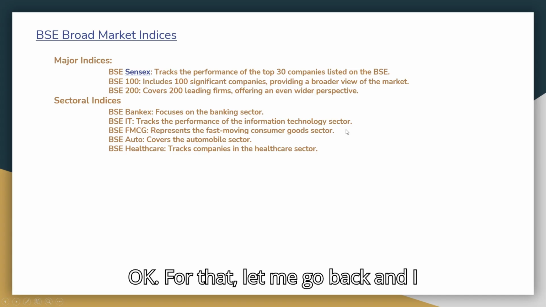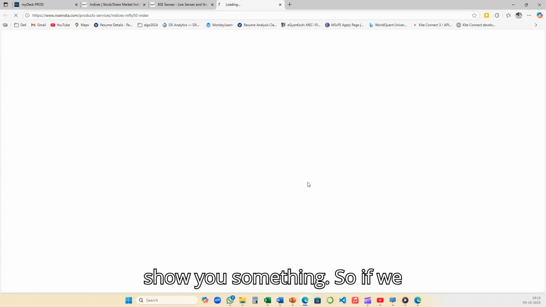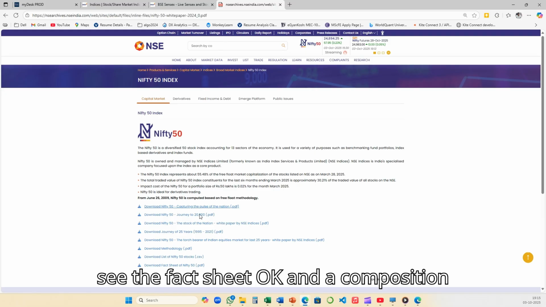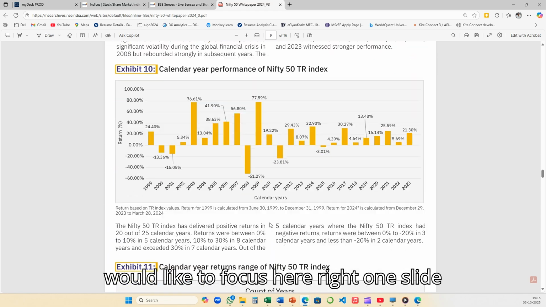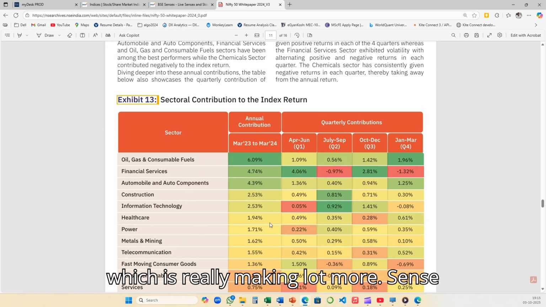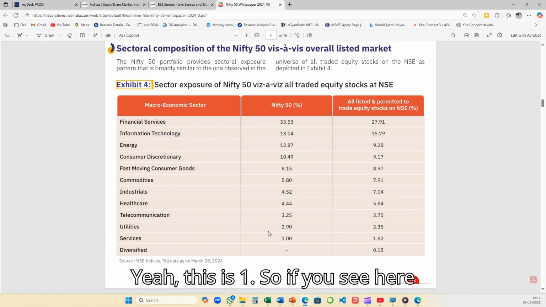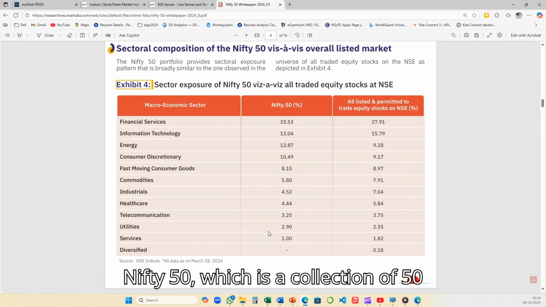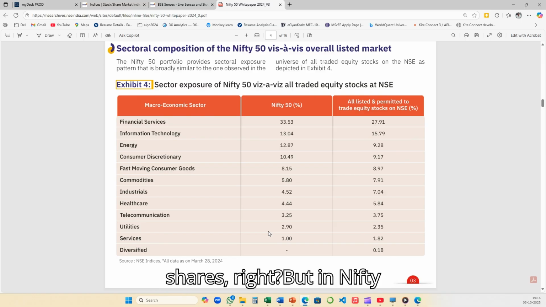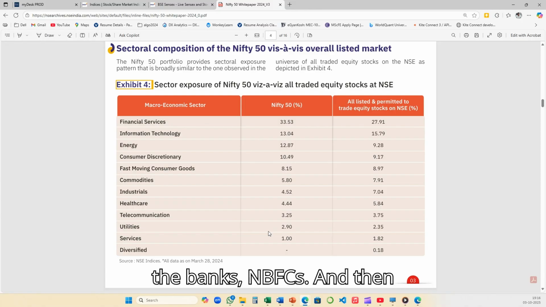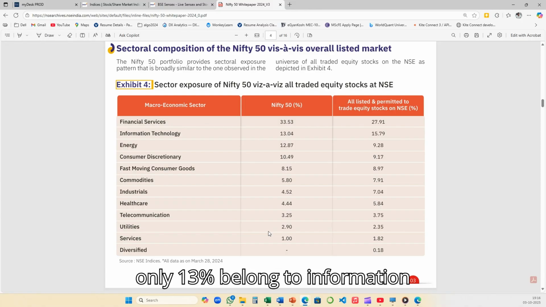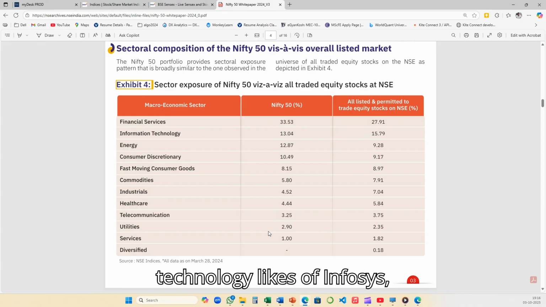Okay, for that, let me go back and I'll show you something. So if we see the fact sheet, and the composition of Nifty 50, it's really good, but I would like to focus here, right? One slide which is really making a lot more sense. Yeah, this is one. So if you see here, Nifty 50, which is a collection of 50 shares, right? But in Nifty 50, 33% of the shares belong to financial services. They may be the banks, NBFCs, and then only 13% belong to information technology, likes of Infosys, Wipro, TCS,